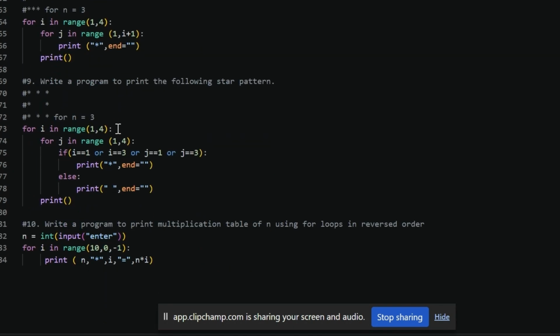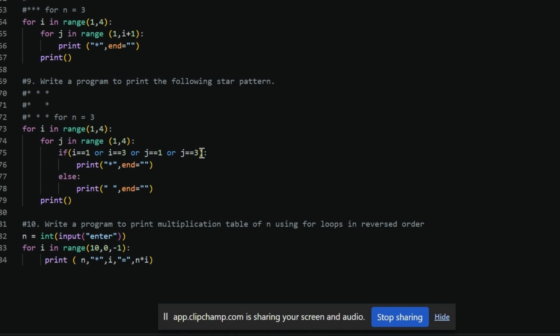Now question 9: write a program to print the following star pattern. See, here there is a space in this pattern. How can we deal with such questions? First of all, a loop, then inside the loop, range 1 to 4, 1 to 4.